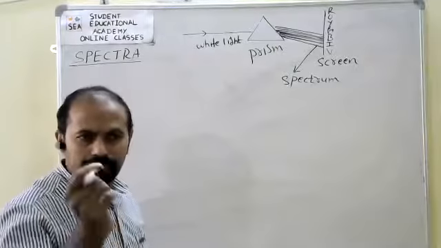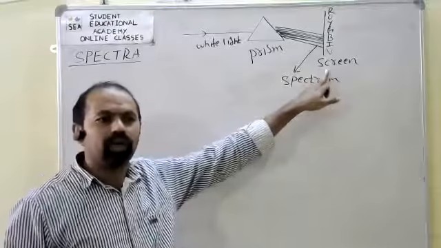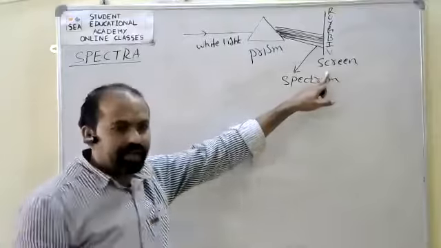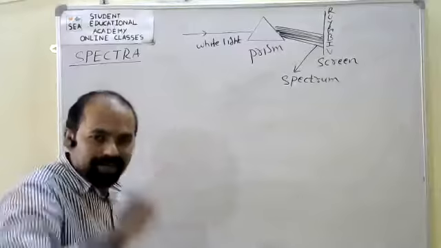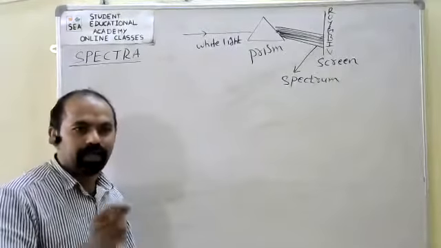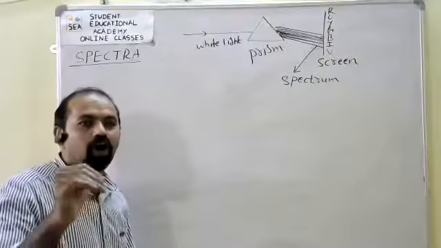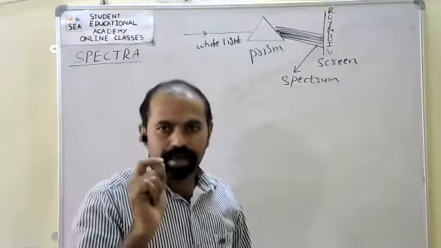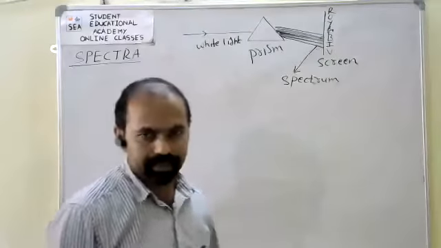Now, particularly, the device or instrument used to record a spectrum is called a spectrograph or spectrometer.